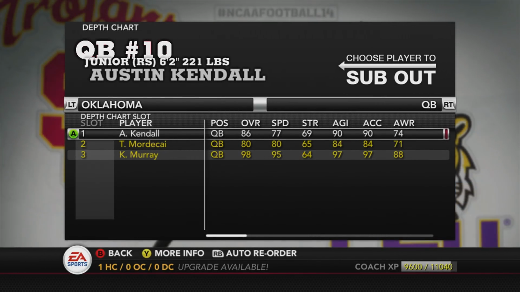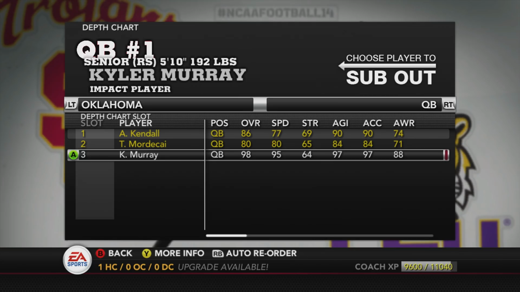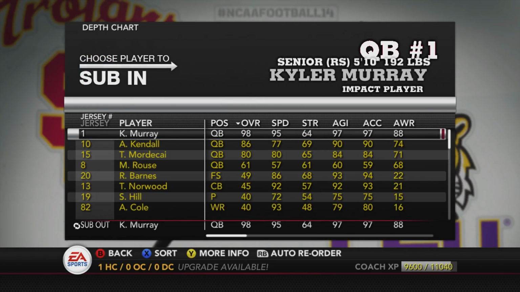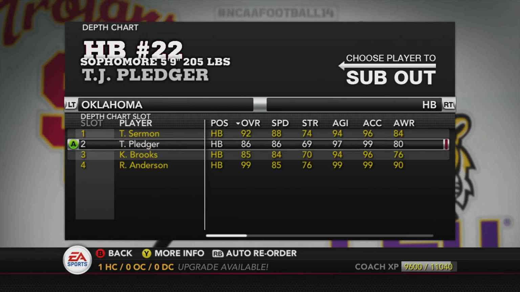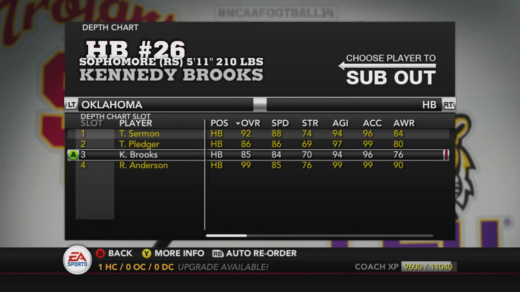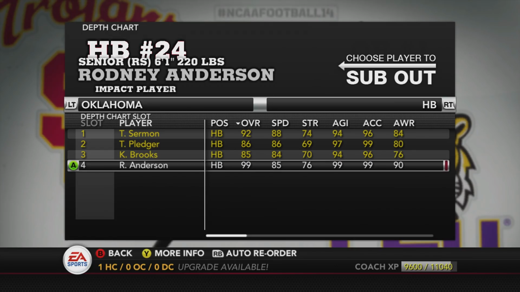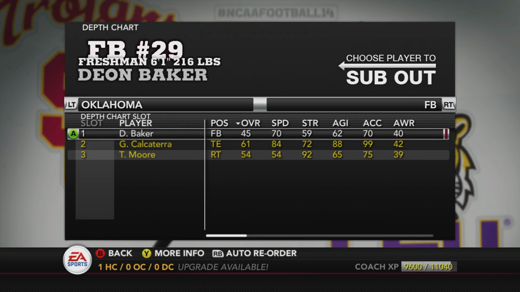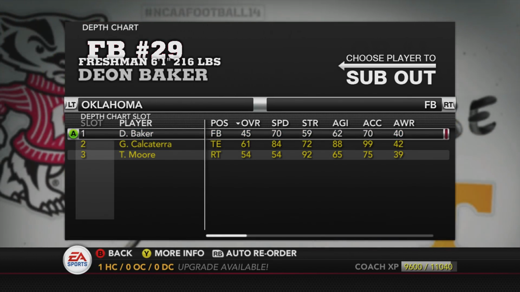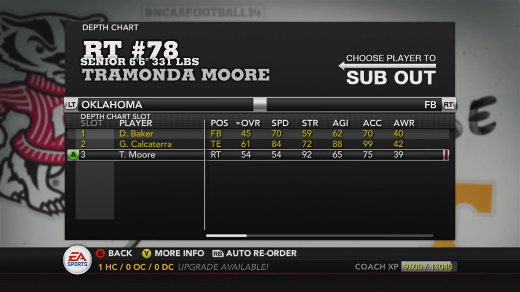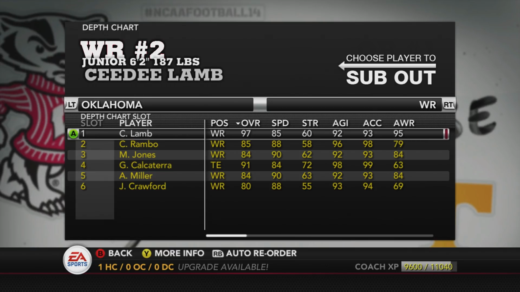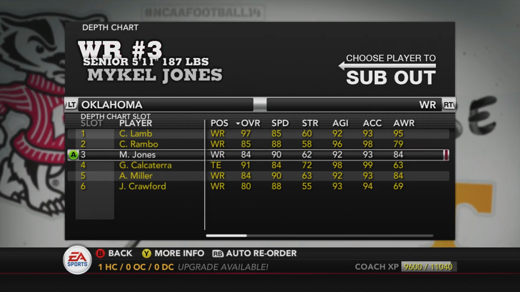You will see Kyler Murray. I can't take him off the depth chart, but I made him third. So Austin Kendall is the presumed starter. And Rodney Anderson, we know he's going to the NFL. He's not an Oklahoma Sooner, so he's fourth string. And we've kind of moved everyone around, and we're checking out the rest of the roster here. We have no fullback other than Baker, who was a walk-on, I believe. And also, we've removed Hollywood Brown.